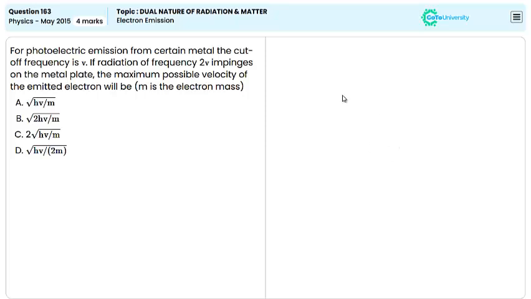To solve this, we can use the photoelectric equation, which is given by Kmax = hf − hf₀, where Kmax is the maximum kinetic energy of the emitted electron, h is Planck's constant, f is the frequency of the incident radiation, and f₀ is the cutoff frequency of the metal.